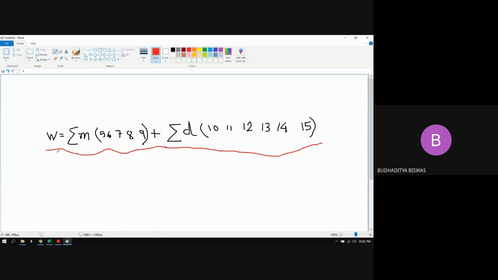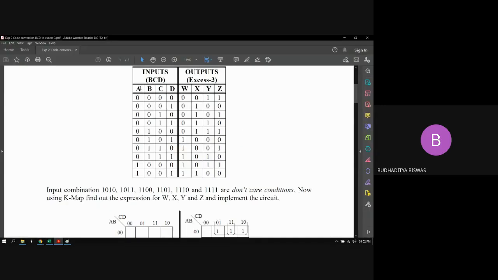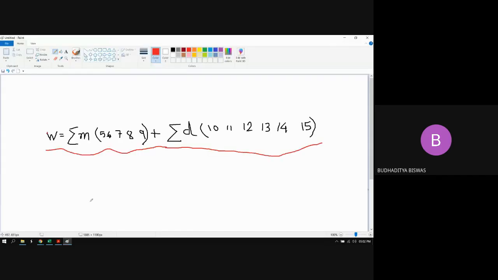The variables are ABCD. Input variables are ABCD, as you see from the truth table, where A is the MSB and D is the LSB, least significant bit. So the variables are ABCD. Try to simplify the expression of W, which is coming from the truth table.